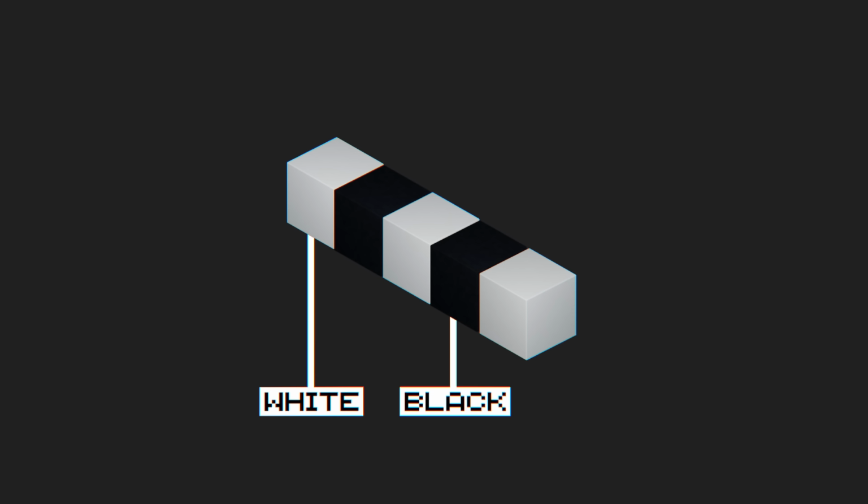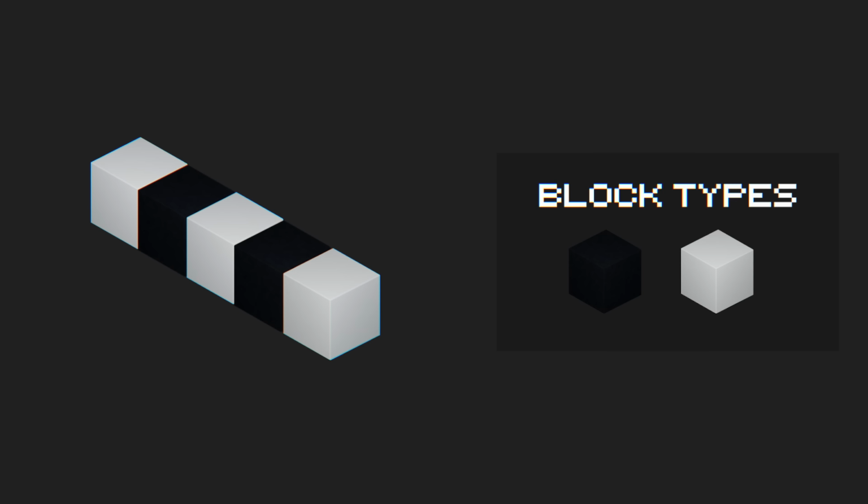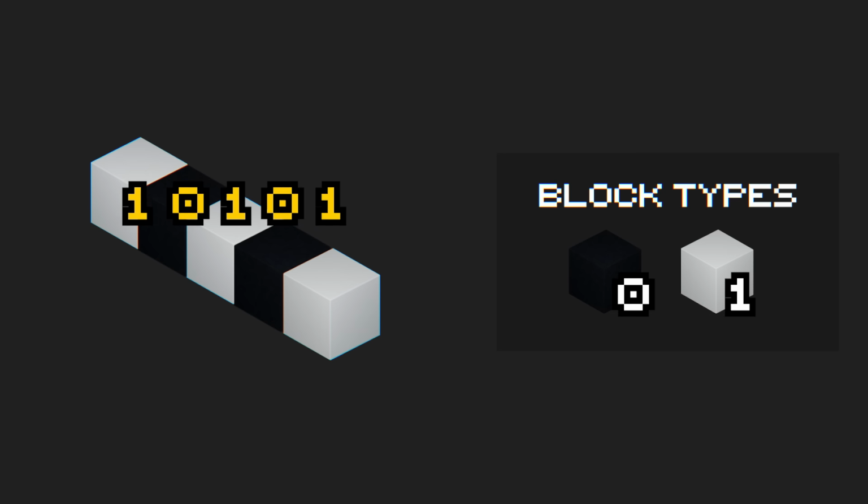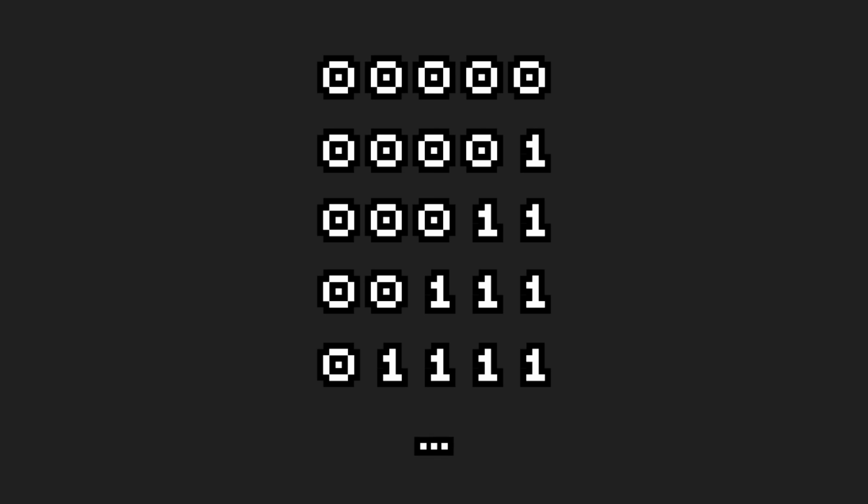The basic concept is simple. Imagine you had 5 concrete blocks lined up in a row. Let's say they could either be black or white. These are our 2 different block types. Now, we'll assign each block either a 1 or a 0 based on its color. We can write this number down, and we end up with a single number that represents this build and this build only. If we then make a list of all the combinations of 1s and 0s, we have every possible build for this block set.